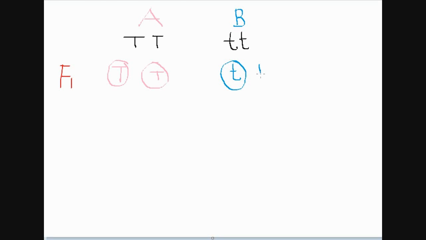The A plant has the characteristic for tallness. We selected this as capital T, and the B plant, or the male plant, to be dwarf. There was a cross between them. The female parent gave capital T and capital T. The male parent gave small t and small t.